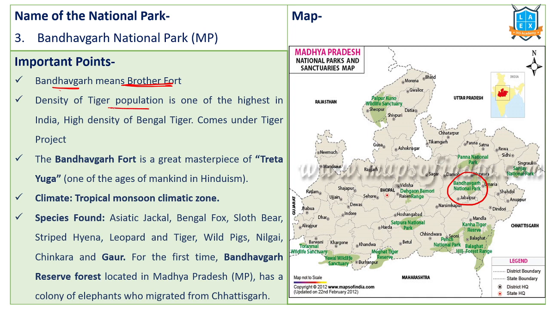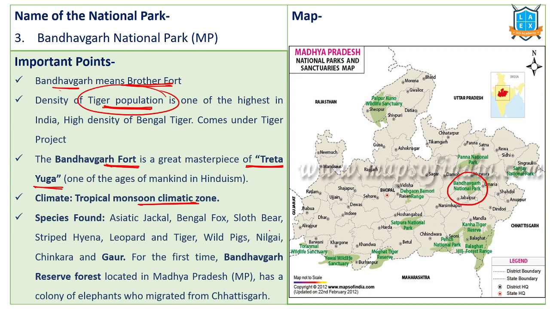Tiger populations, one of the highly dense, this particular tiger reserve and national park consists of many tigers. So that's why one of the highly dense tiger populations is located in this particular Bandhavgarh National Park. Bandhavgarh Fort is located in this particular place. This has some cultural significance. It is considered one of the masterpieces of Treta Yuga. And it has a monsoon type of climate.